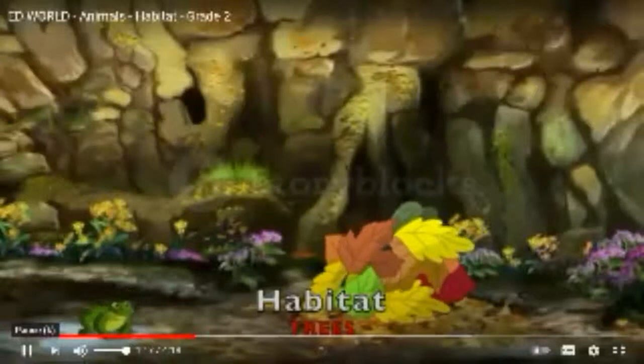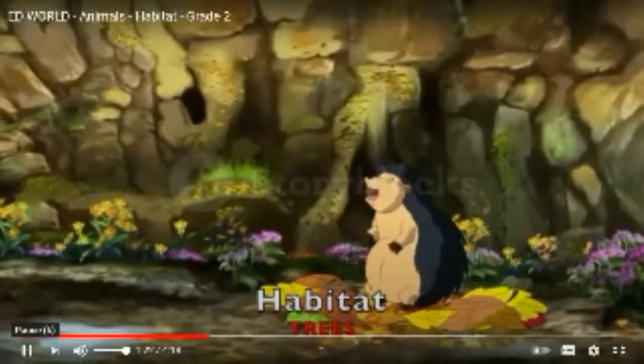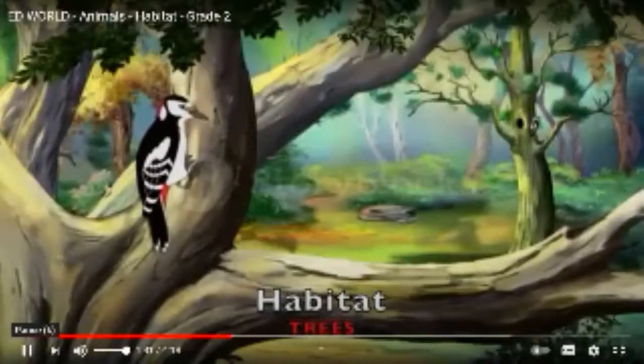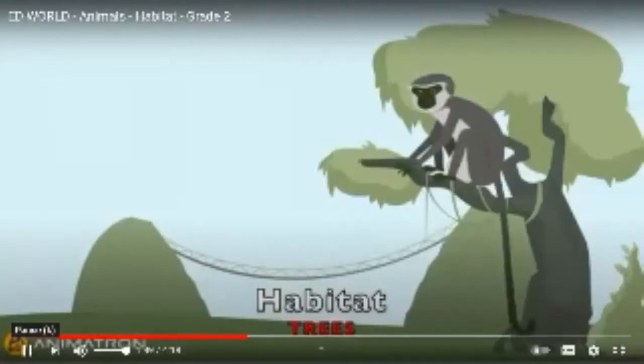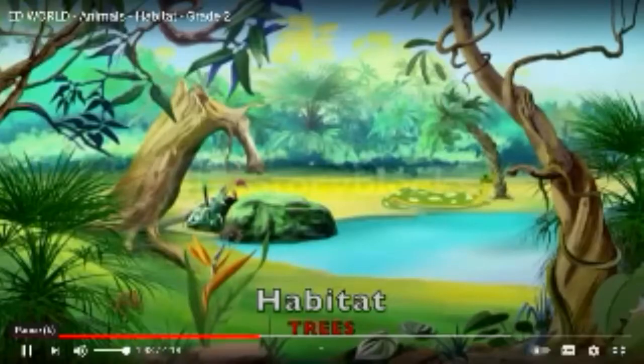Now this is the habitat of the tree animals, the animals who live on the trees. A squirrel lives on the tree. Hello? What are you looking for? Are you scaring the frog away? Ah, birds. The habitats for birds are the trees. And so the monkeys. There goes the monkey. The trees are the habitats for a snake as well.